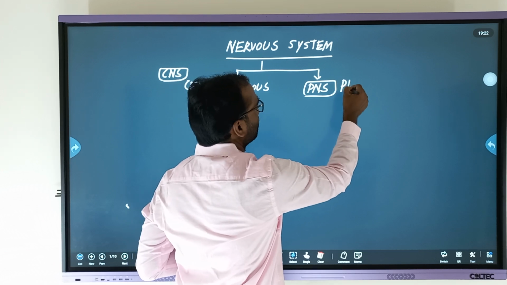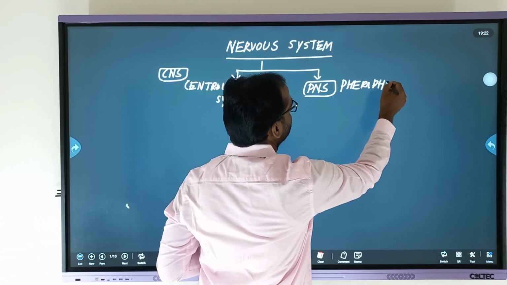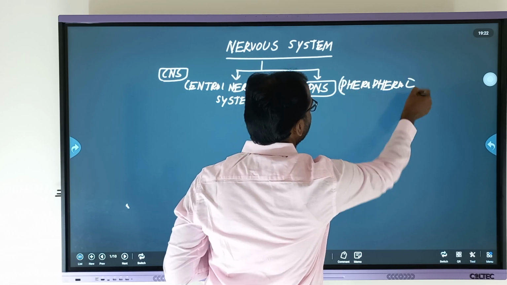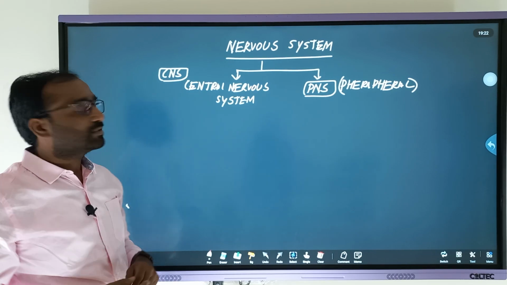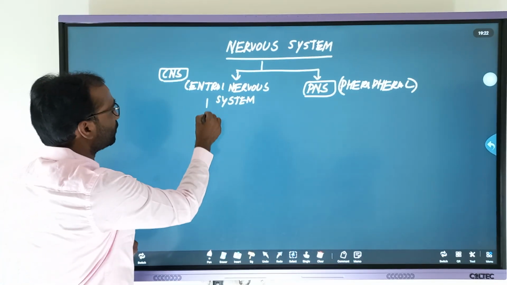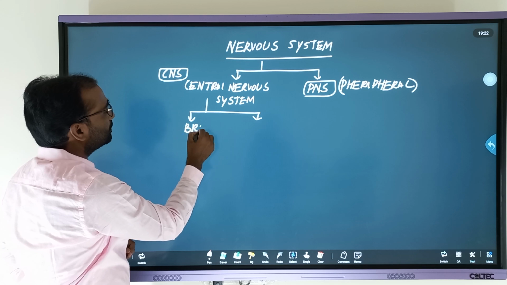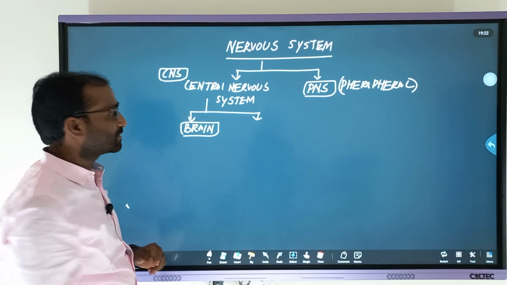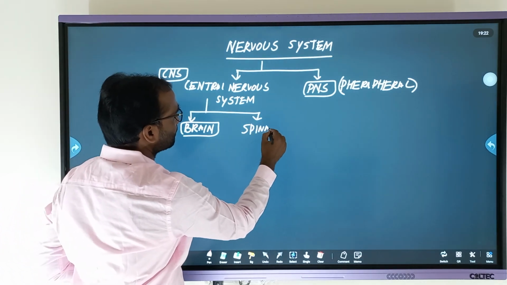PNS is nothing but peripheral, so peripherals are like accessories. Then coming to the CNS, as I told you, brain and spinal cord are the two major parts of the CNS.